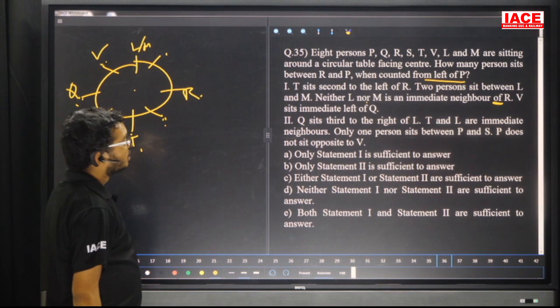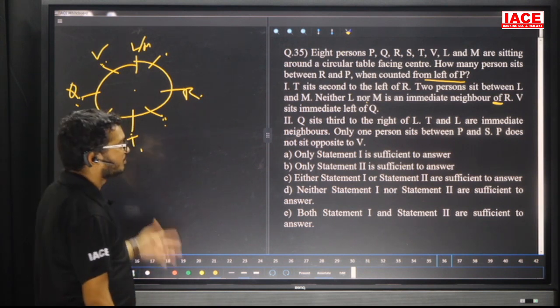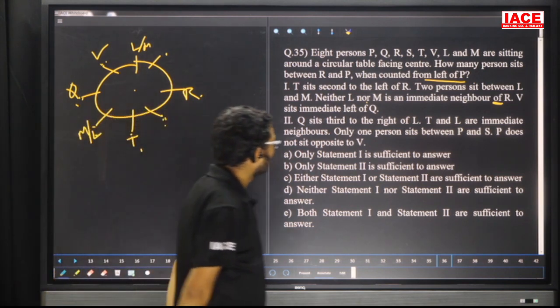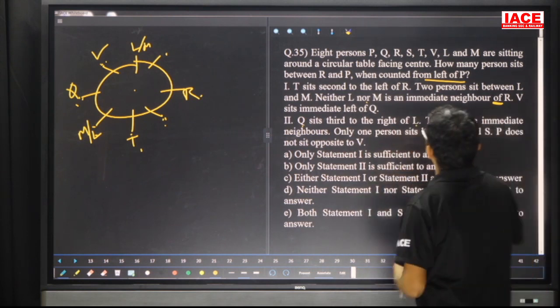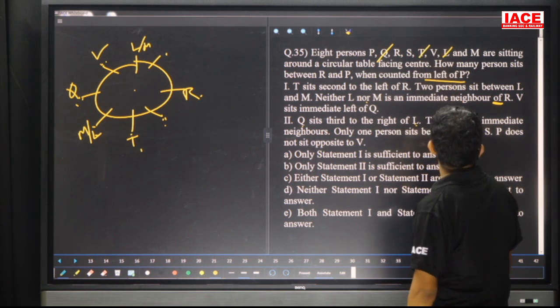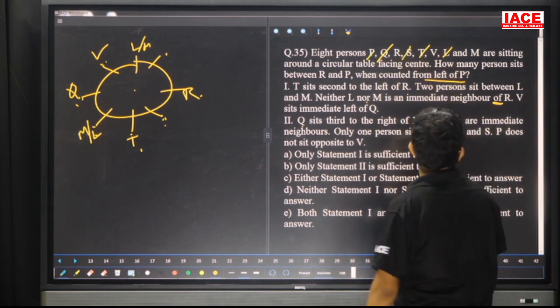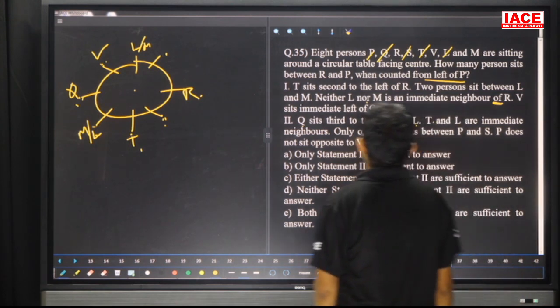Using statement 1 alone, how many persons are between R and P? We don't know P's position. Now go for statement 2 alone. Here we know about Q, L and T, and then P. We don't know about R and M.